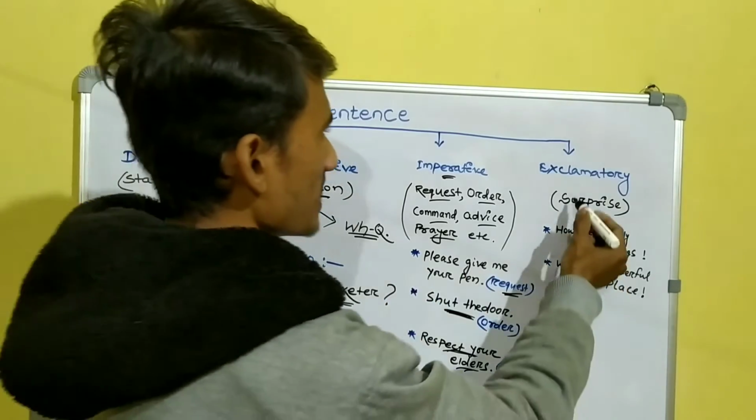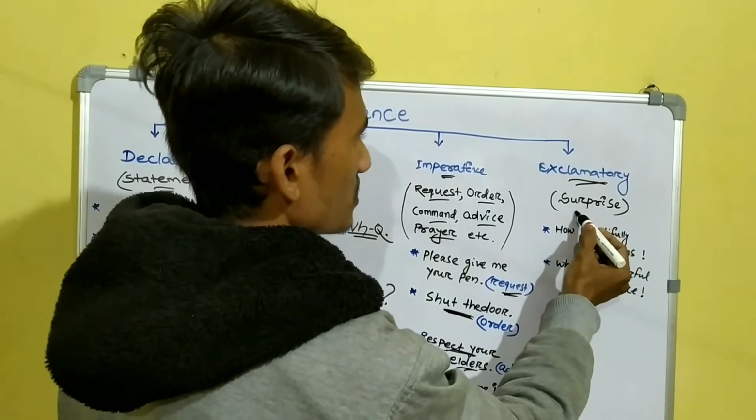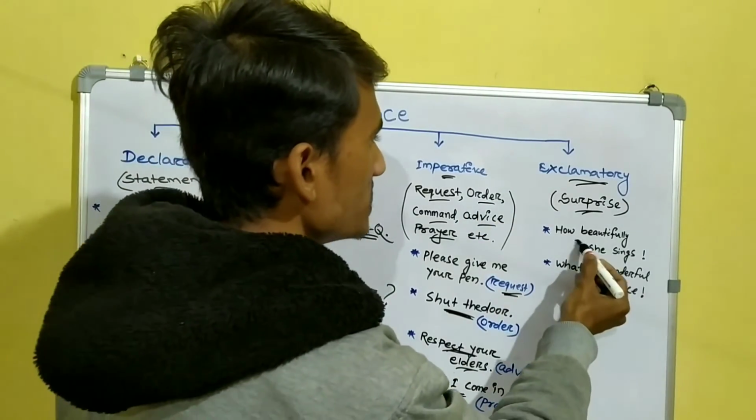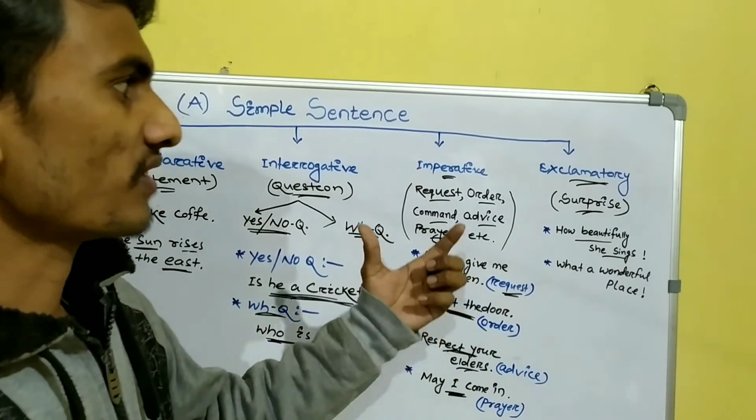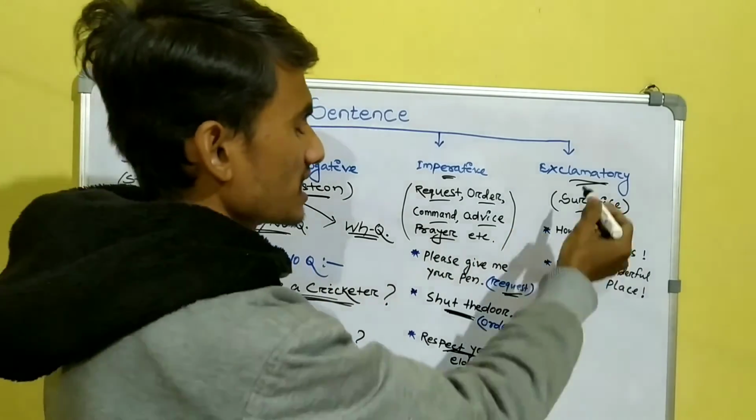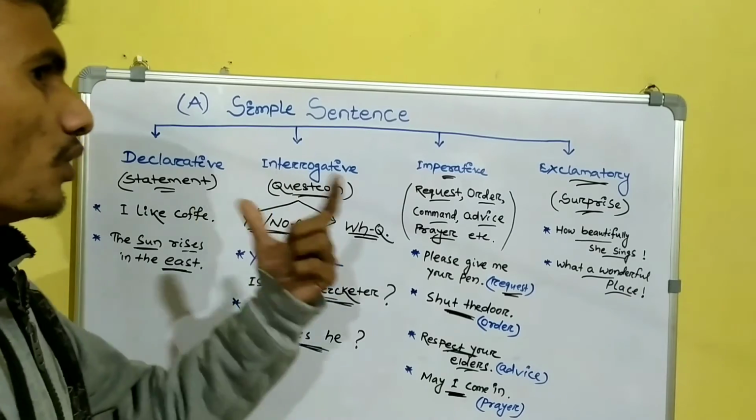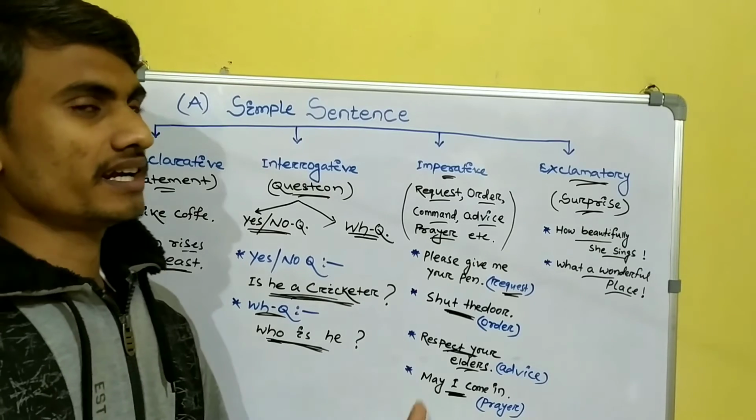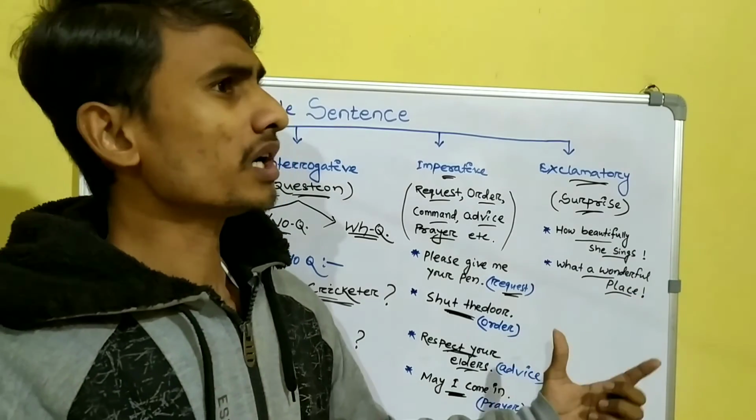And the next is the exclamatory sentence, which always gives us a surprise, or it is a type of exclamation sentence. How beautifully she sings. It always shows a surprise. So this is a type of exclamatory sentence. And another, what a wonderful place. When we go to a beautiful place, we see that place and we appreciate it. So we say, what a wonderful place.